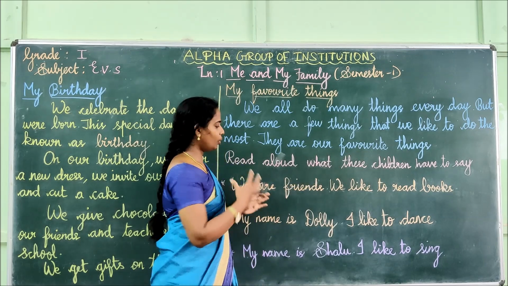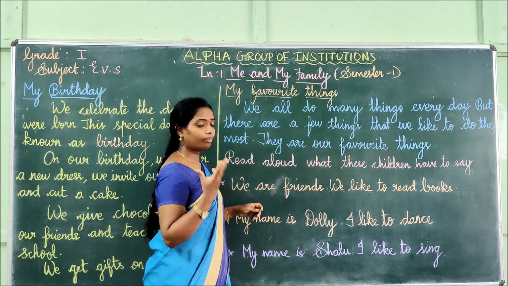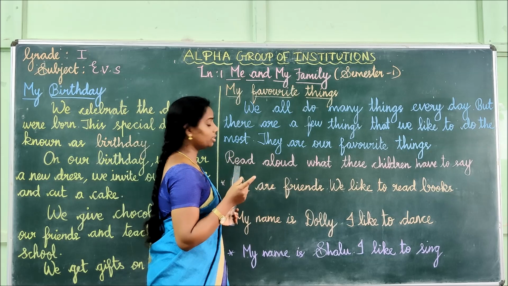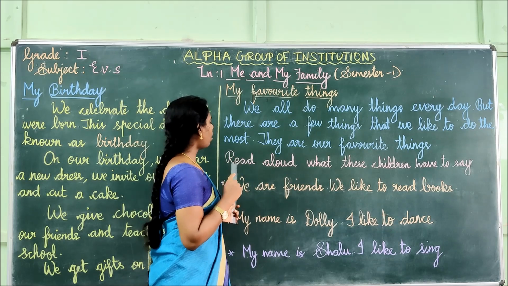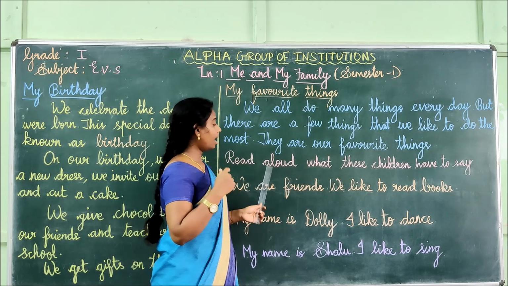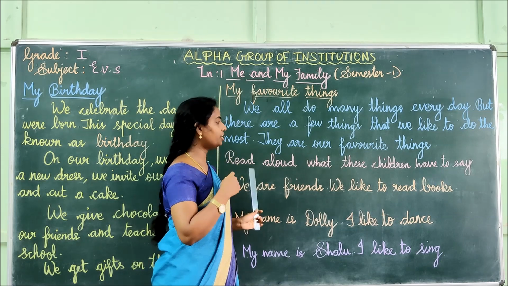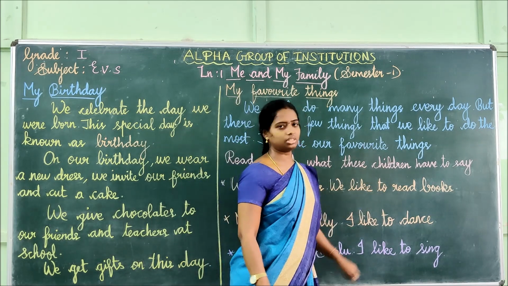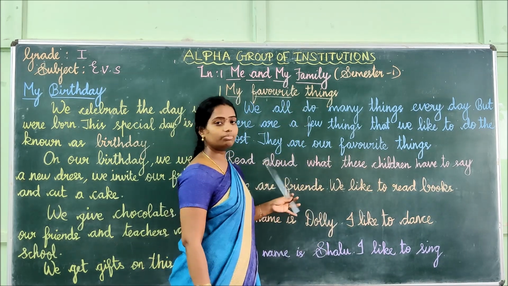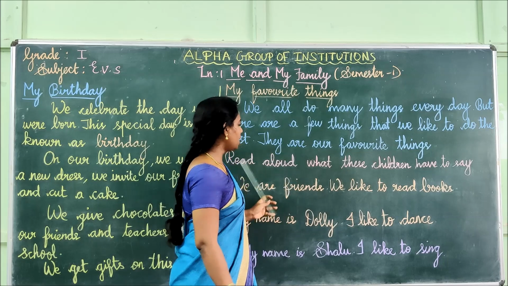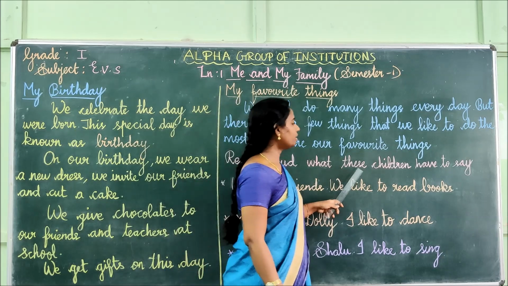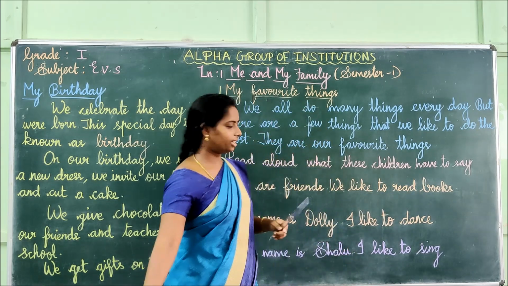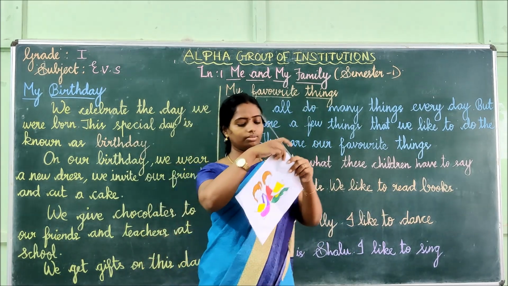Okay, children, we are going to see some of their favorite things. Okay, see what we are going to see. Listen carefully, children. Read aloud. What do you have to do? You have to read aloud what these children have to say. Okay? Read with me, children. You have to read with me. See? Read aloud what these children have to say.